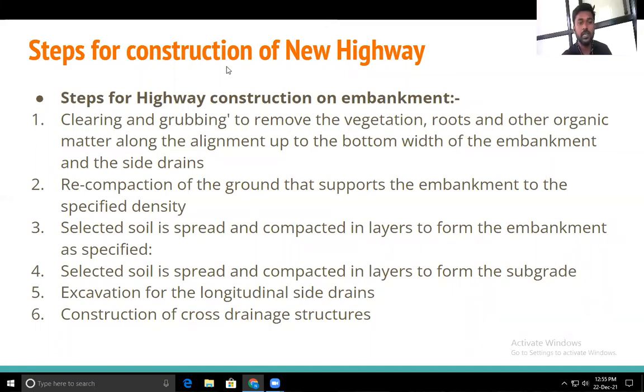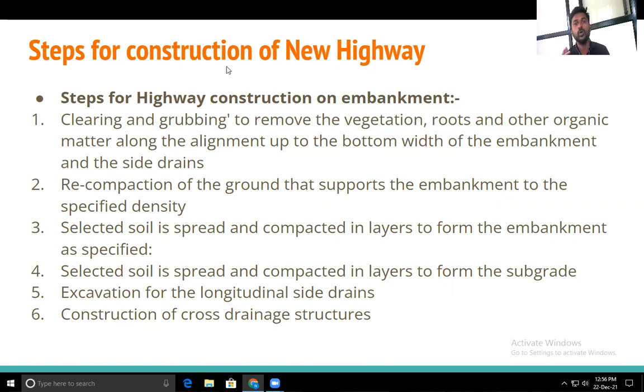So the next step is what? The selected soil is to be spread and compacted in layers to form a subgrade. We have to first prepare the subgrade soil. Whatever soil that we have selected, we have to take it on the road. Then we have to go for the compaction of that soil to the required thickness, and we also have to keep in mind that we have to maintain the required density of that layer.